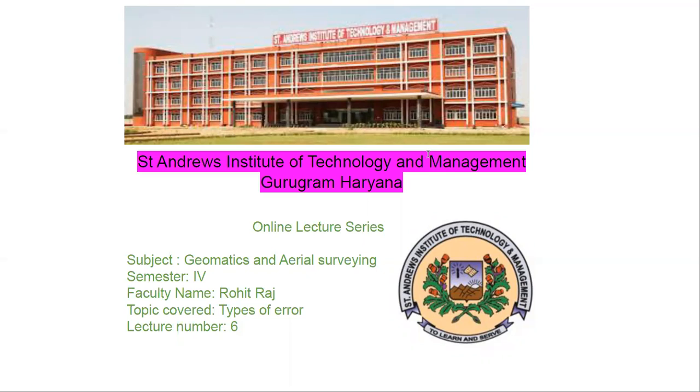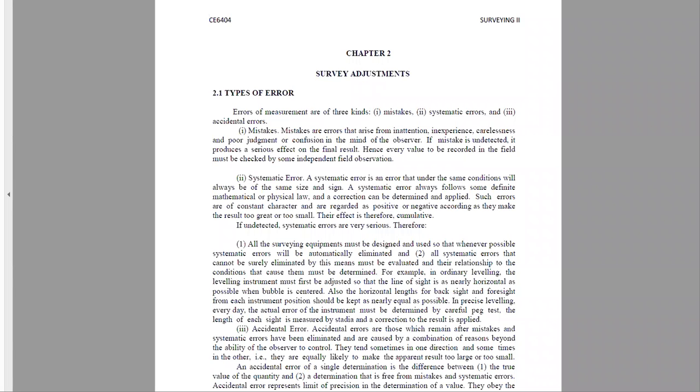This is the sixth lecture of this course, and today we'll start with a new unit, that is error and its computation in surveying. Okay. You can also name it adjustments in surveying and its computations. So the very first topic in this unit is types of error, and we'll see today what are the different